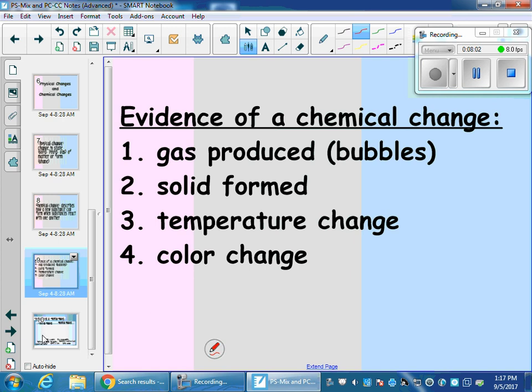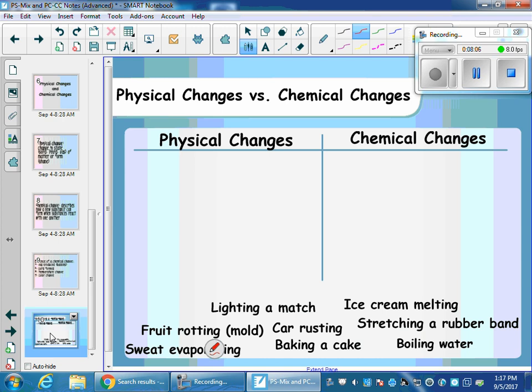Now on the bottom of your sheet there are 8 substances or things happening, and I want you to go through and try to identify whether a physical or chemical change, and then include a reason why. So for your reasons why, you might include a piece of evidence for a chemical change, or you might indicate that it is a phase change, going from solid to liquid, or that it's just changing the form. So I want you to go ahead and pause the video and do that right now.